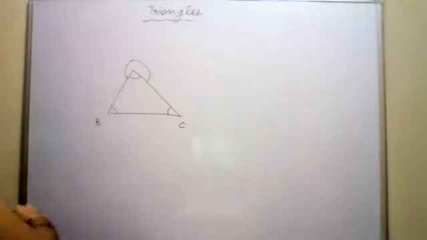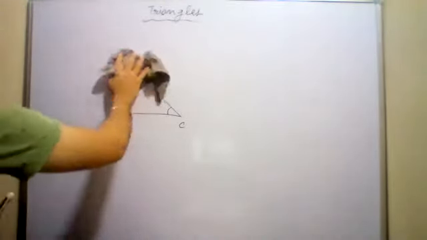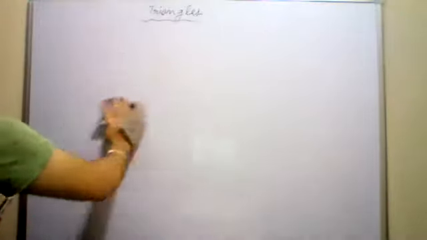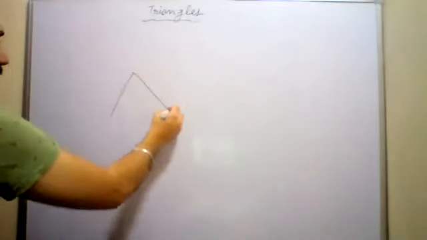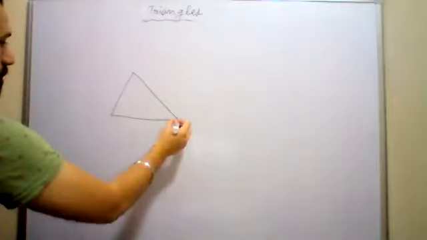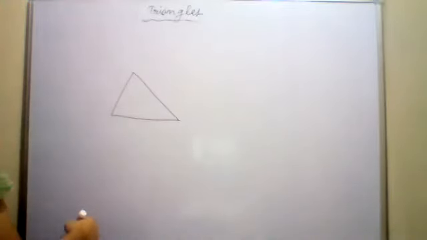Actually, no, this is not an exterior angle. Let me tell you what an exterior angle is. Now, let us understand what the exterior angle of a triangle is. So this is a triangle. It is very important to understand what an exterior angle is, only then you will be able to understand the property and do the questions.